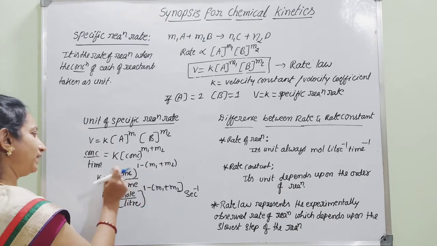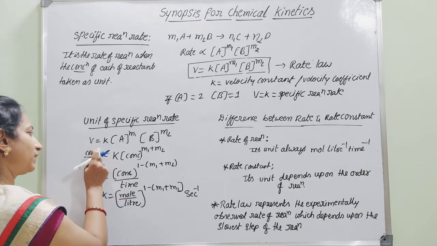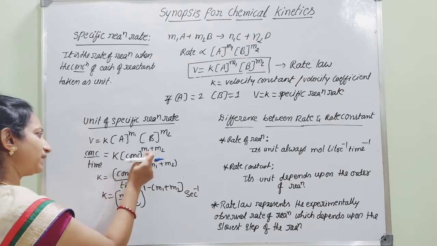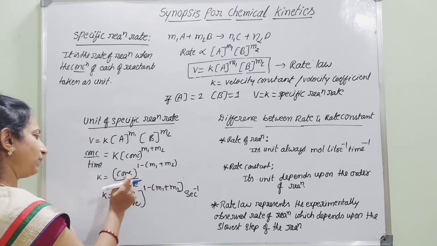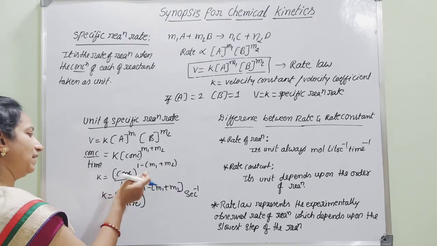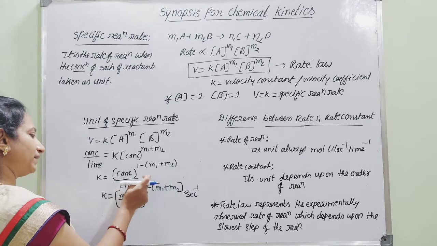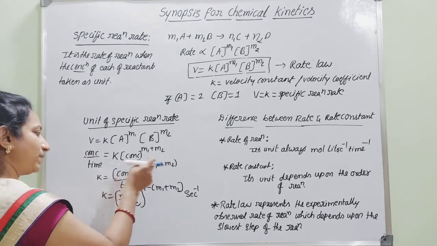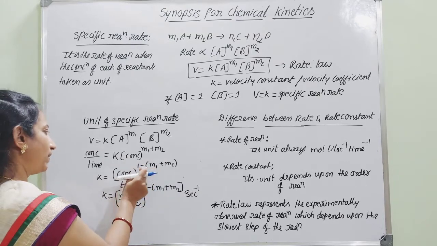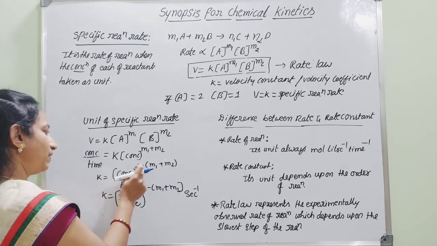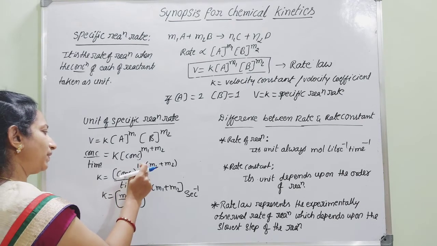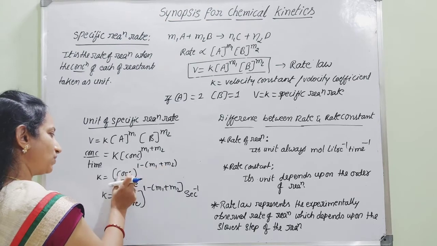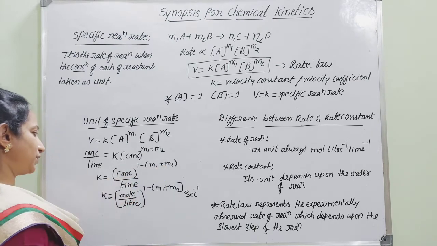Therefore, we can write concentration to the power 1 divided by concentration to the power M1 plus M2, which is like M to the power N by M to the power Z, so we can consider N minus Z. Here it is concentration to the power 1 minus M1 plus M2, that is nothing but 1 minus M1 plus M2. So here the base will be the same, that is concentration.